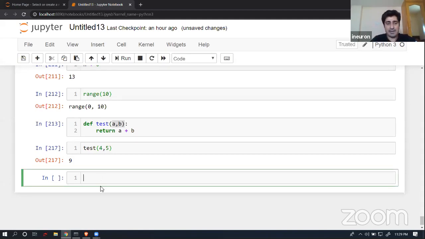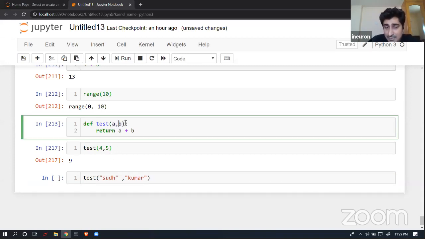Now let's suppose again I'm going to call TEST over here and then pass SUDH and KUMAR. Basically, I have not defined, just like in another language. In other languages, whenever we give an argument, we define the data type, and even at the time of function call I would pass only that kind of data. But here I have not defined it. If you remember, I have just given any variable. You can give whatever you want. A, B is not a constant which I'm taking over here. Remember it. You can give my name, your name in place of A and B. It will work in a similar way.